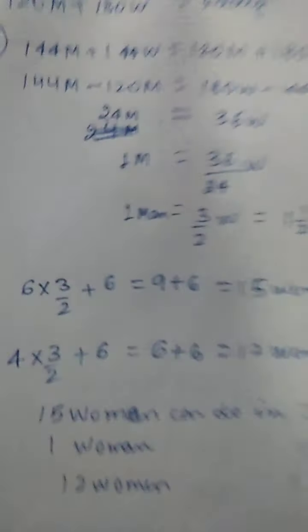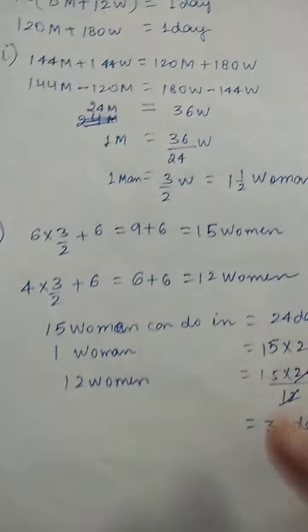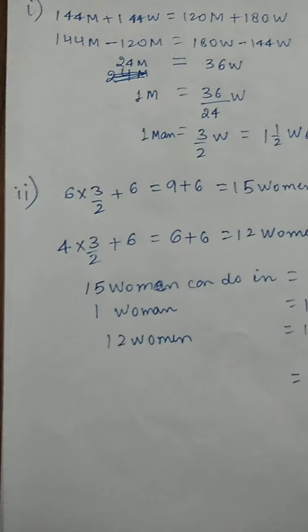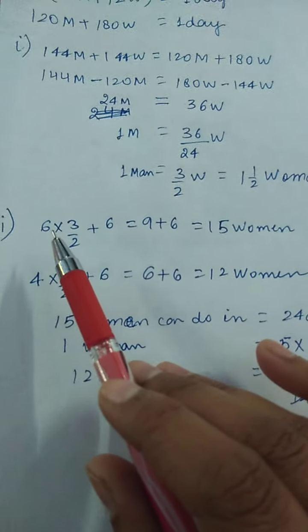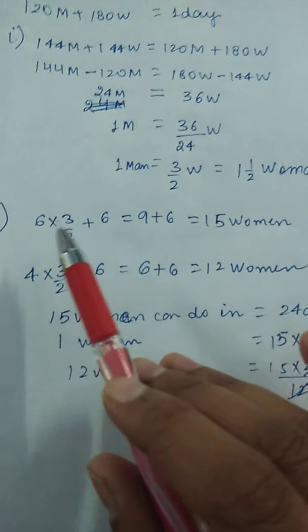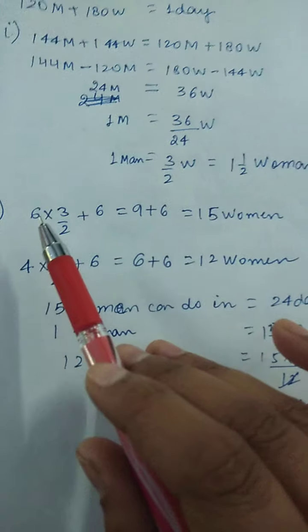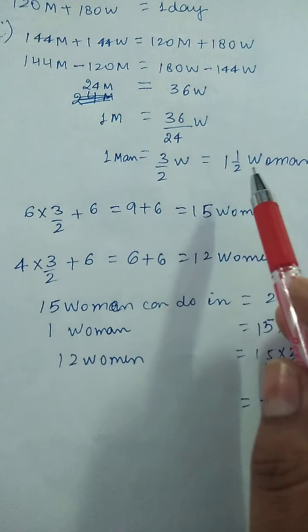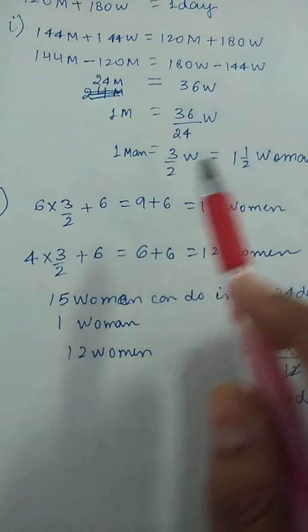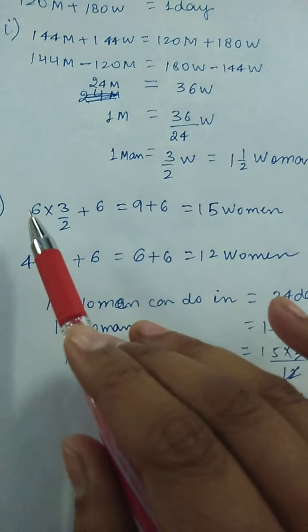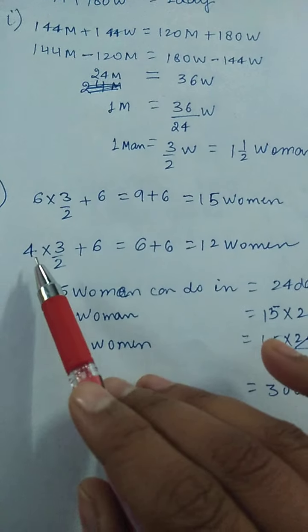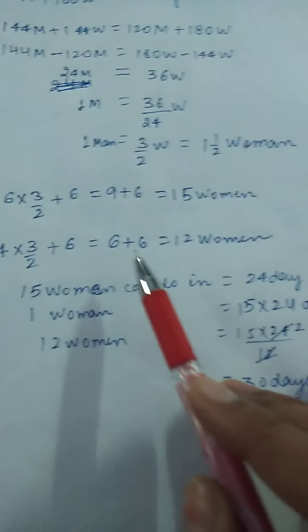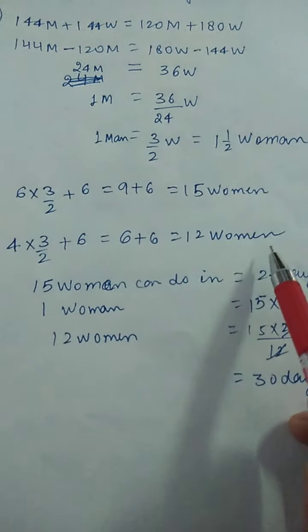Okay, now 6 men and 6 women can do the work, so one man is equal to 3 by 2 women, so 6 men will be equal to 6 into 3 by 2, we have found 9 women. Now 4 men and 6 women will be equal to 12 women.